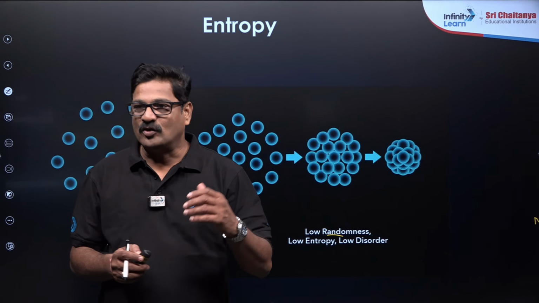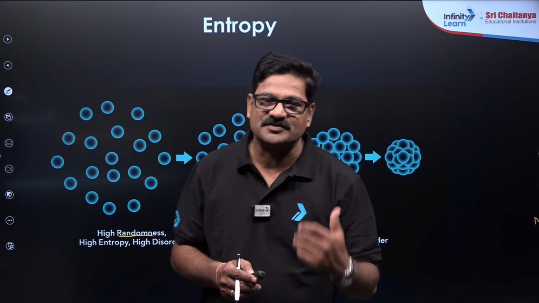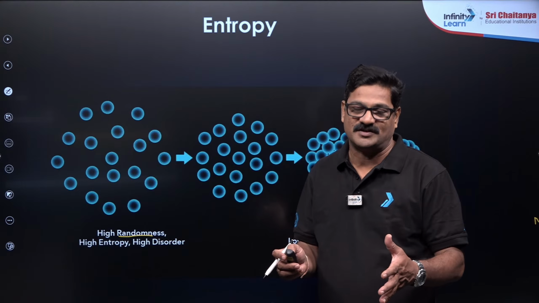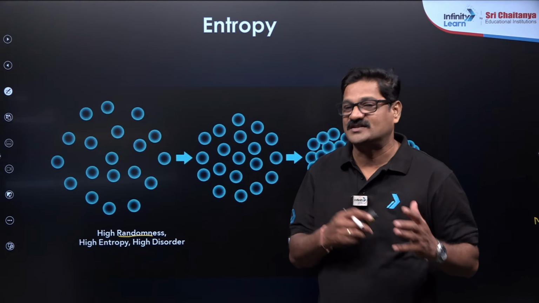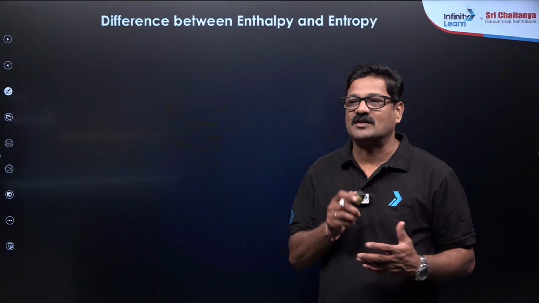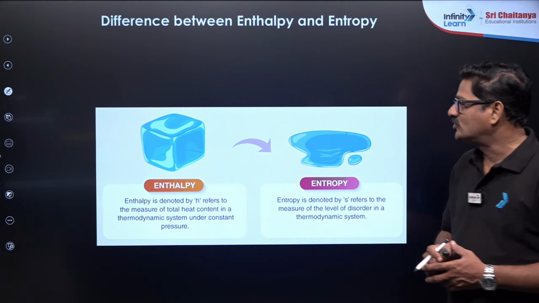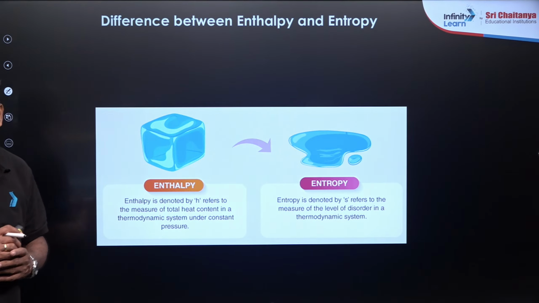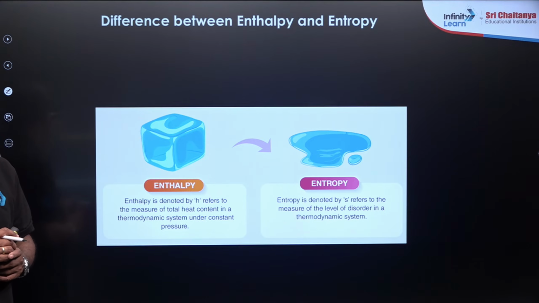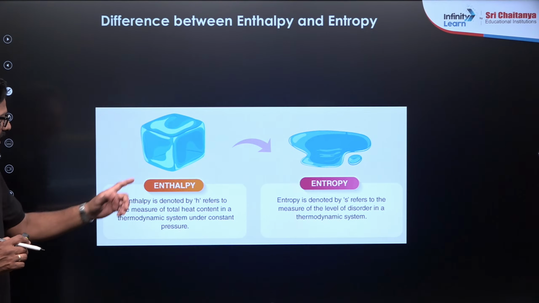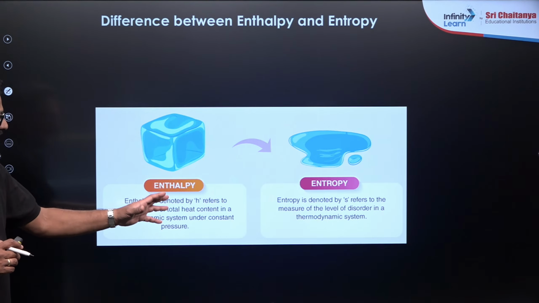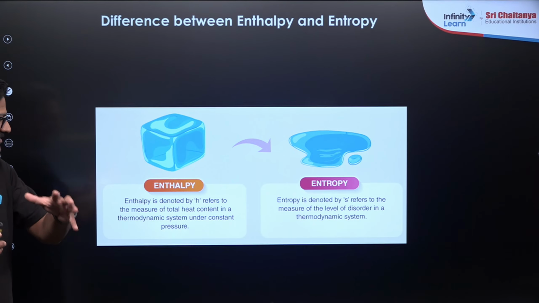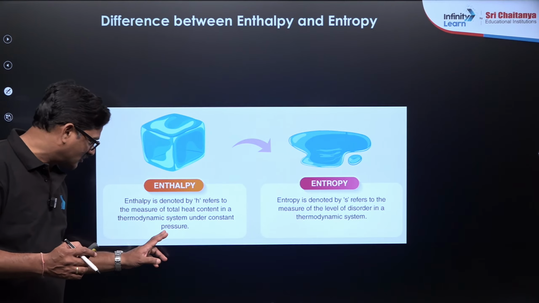Entropy is a thermodynamic state function which measures the degree of randomness, organized, disorganized. How much disorganized is there? That is going to be given here. So enthalpy, entropy के दोनों का क्या अंतर मिलेगा आपको? So here, my dear children, let's see. Enthalpy is denoted by H and refers to the measure of total heat content in the thermodynamic system under constant pressure.